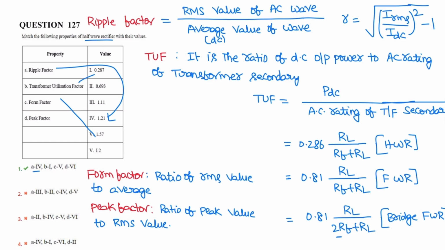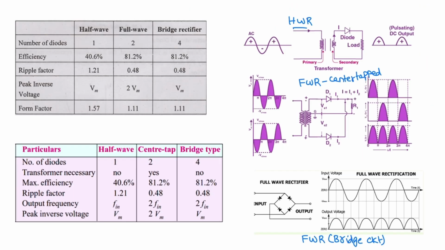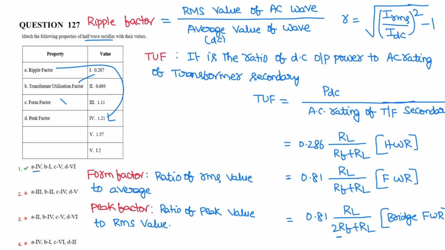Form factor is 1.57 for half wave rectifier and peak factor is 1.2. So the correct option is 4, 1, 5 and 6.